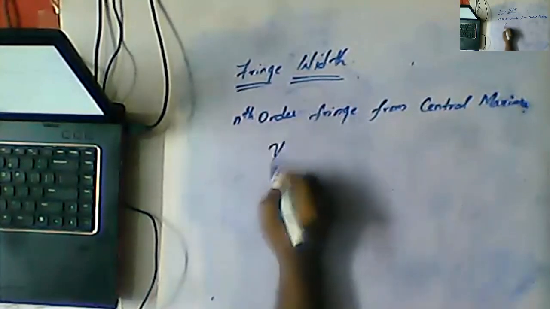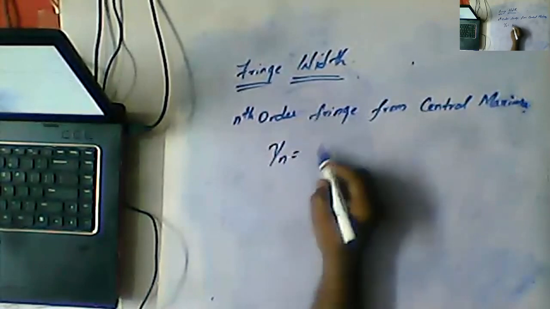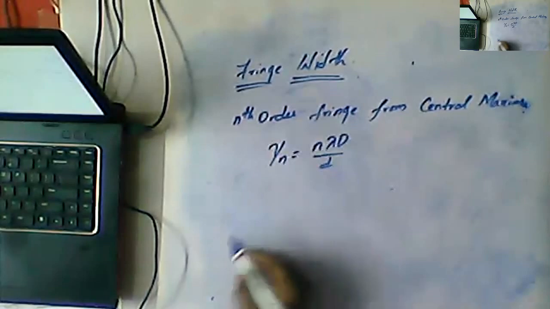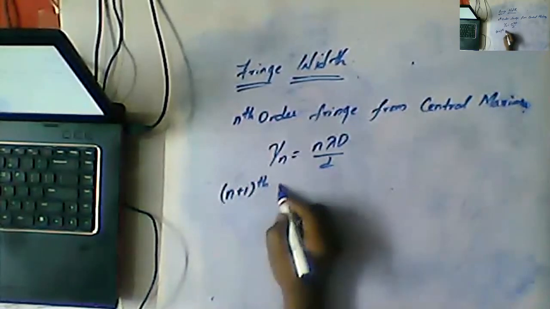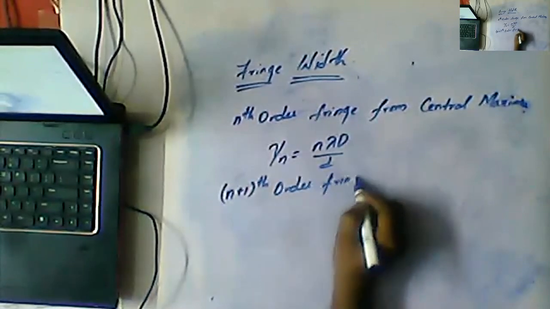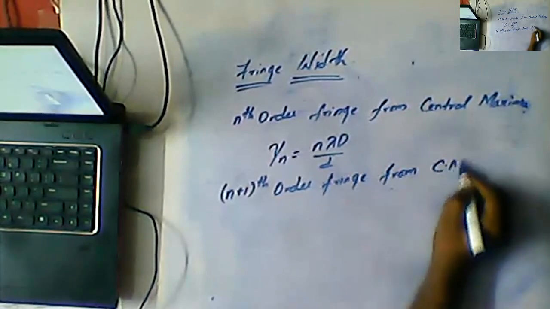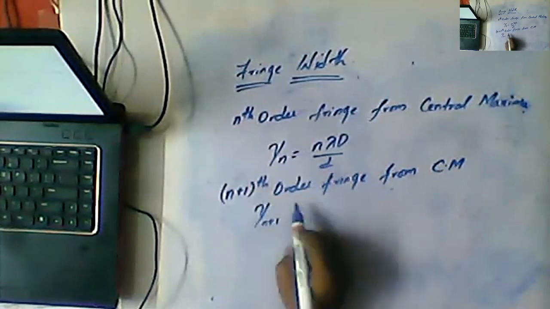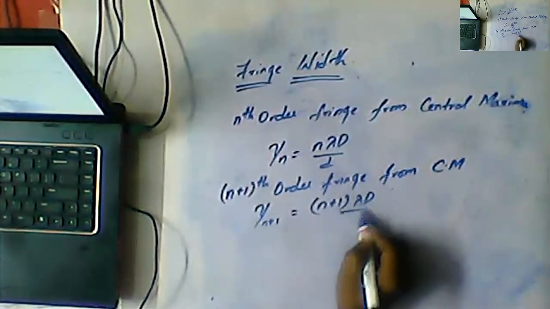So what we can write, Nana? Yn is equal to n lambda D by d. Similarly, the n plus 1th order fringe from central maxima, we can get what, Nana? Yn plus 1 is equal to n plus 1 lambda D by d.